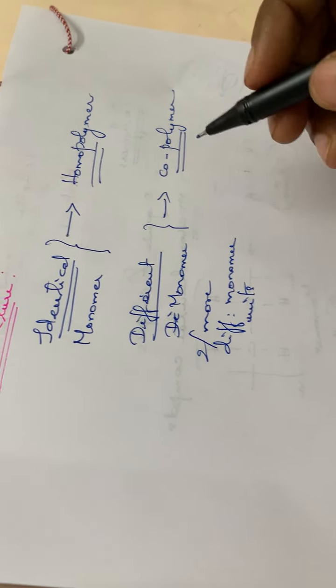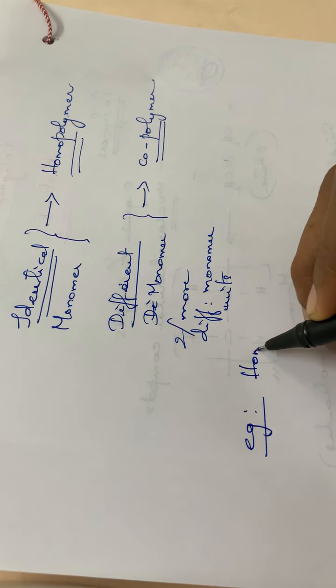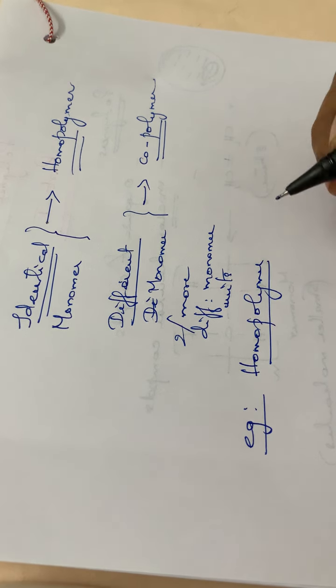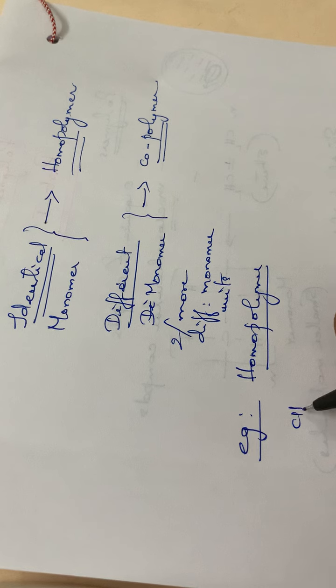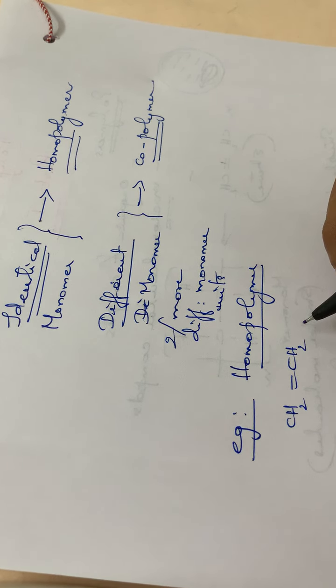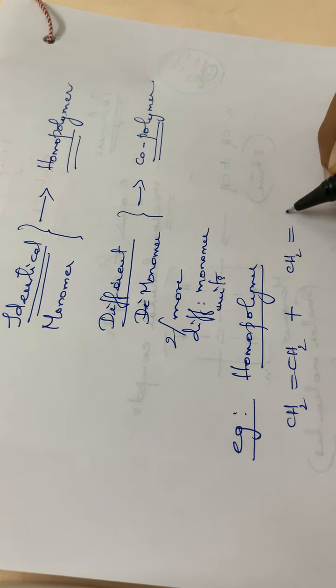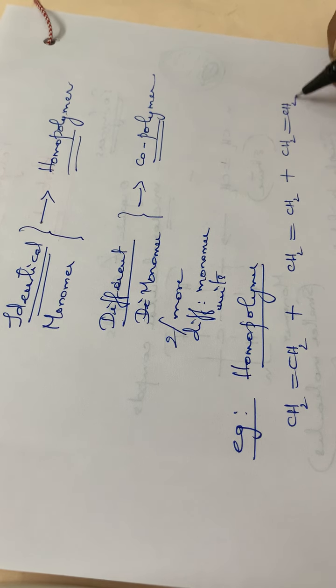Then we have to go through the examples for a homopolymer. For example, ethene, CH2=CH2, plus another molecule of CH2=CH2, plus another molecule of CH2=CH2.